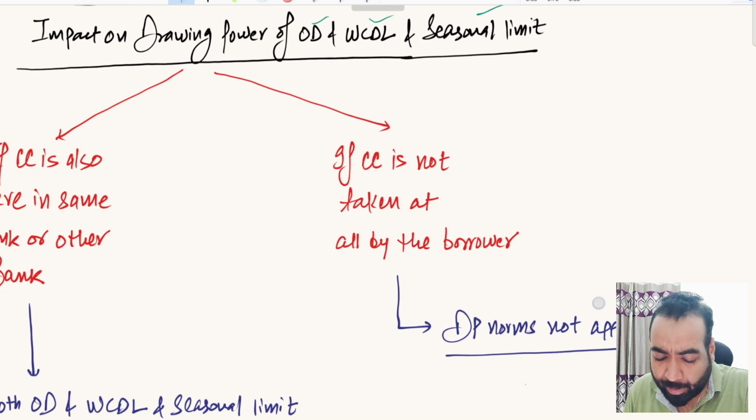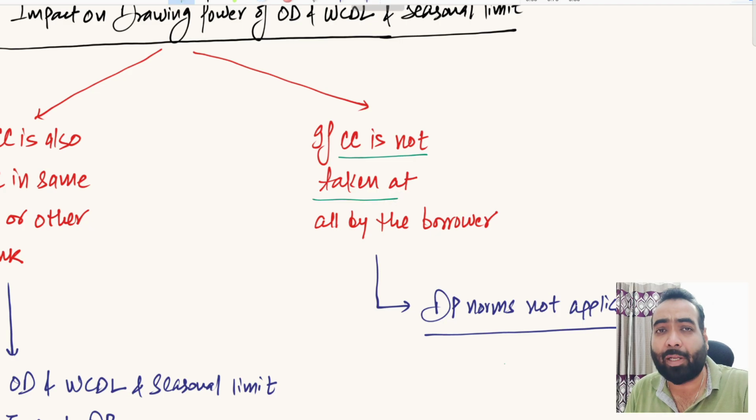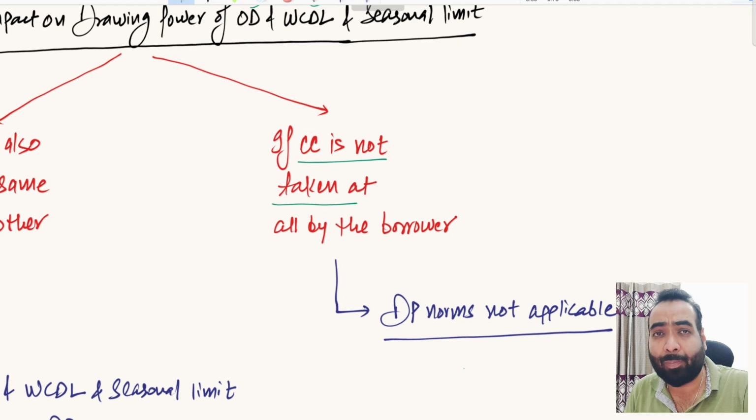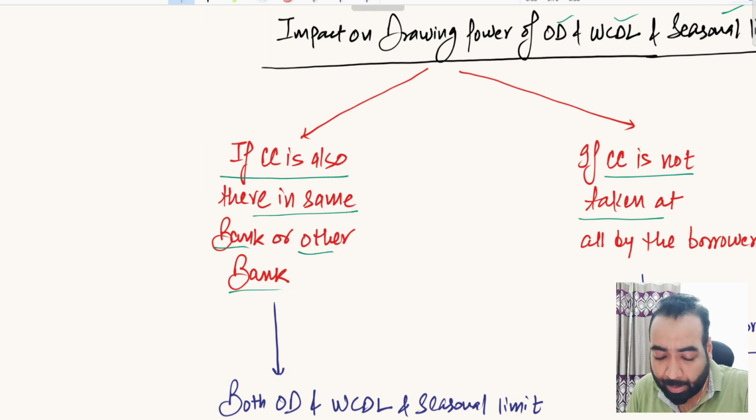So first point is, if the borrower is not availing CC limit from any banker, if CC limit is not at all taken by the borrower, then the drawing power norms shall not be applicable, because drawing power norms come into picture only when the borrower has taken CC limit along with other facilities. But if the borrower has taken the CC limit in the same bank or in the other bank, what do I mean by the same bank or other bank?